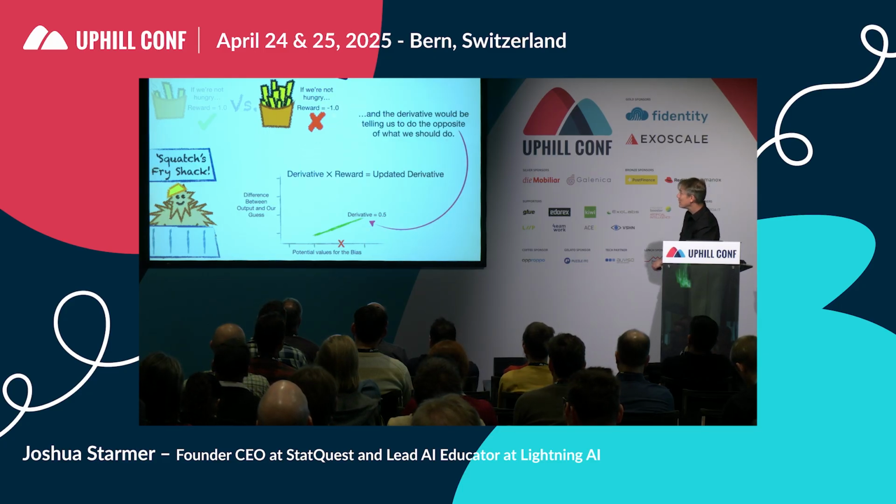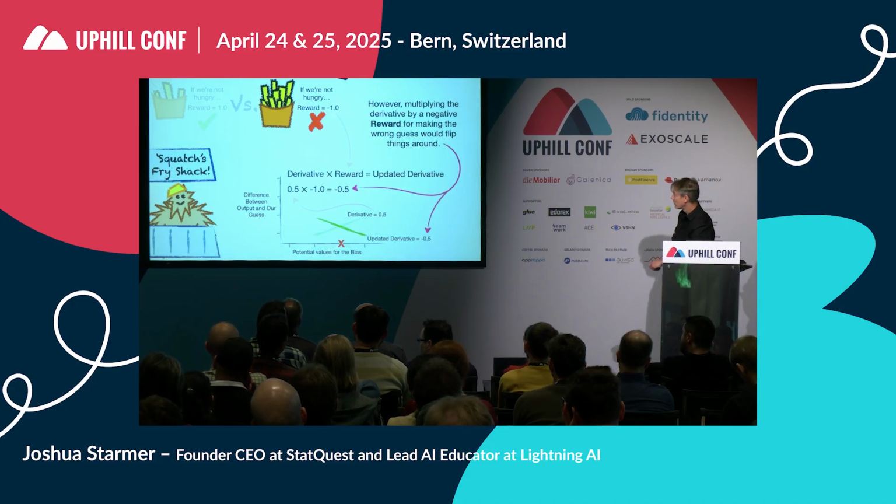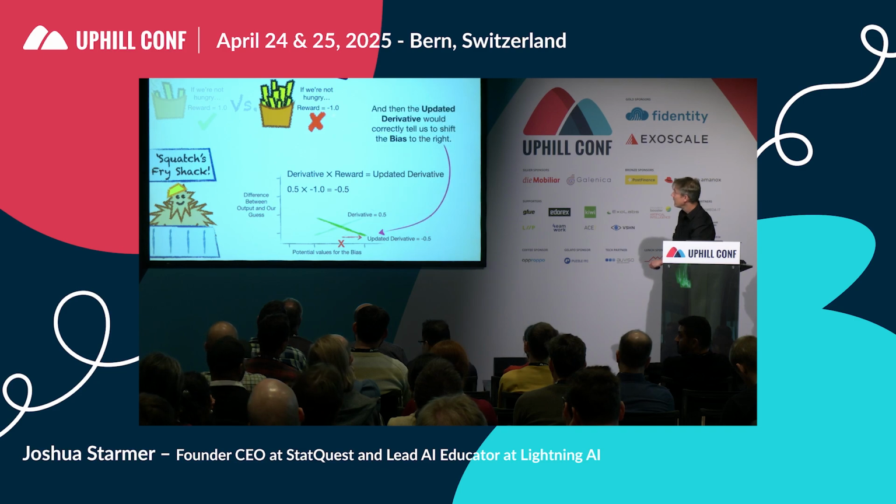And the derivative would be telling us to do the opposite of what we should do. However, multiplying the derivative by a negative reward for making the wrong guess would flip things around. And then the updated derivative would correctly tell us to shift the bias to the right.